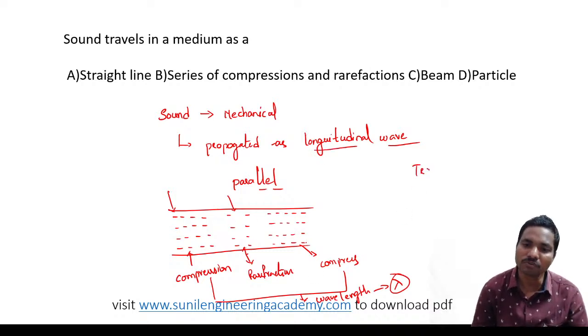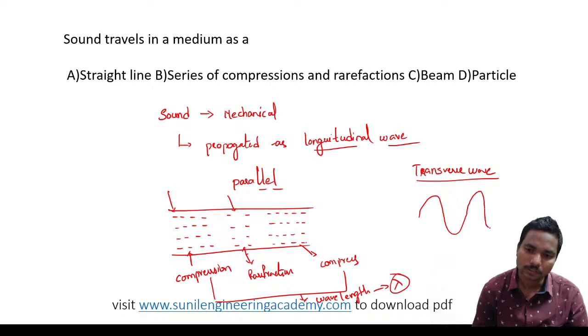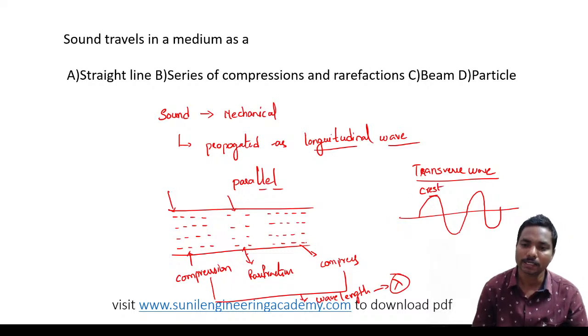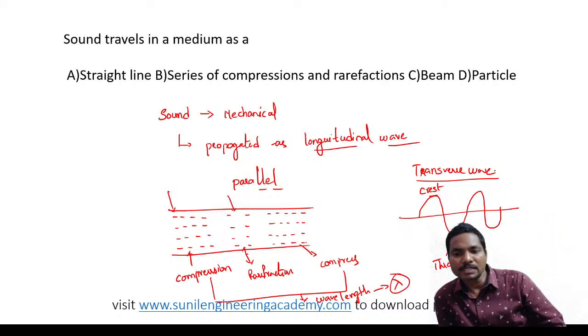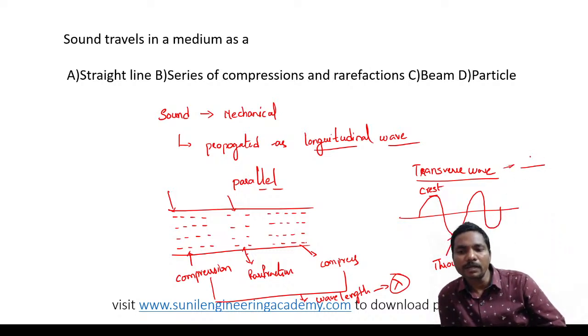In case of a transverse wave, how are the particles moving? Perpendicular, like this. The upper part is the crest, the maximum point, and the lower point is the trough. In a transverse wave, all the particles vibrate perpendicular.